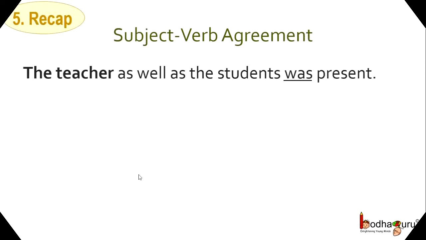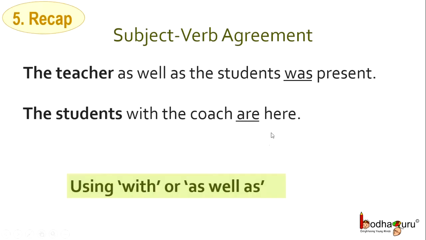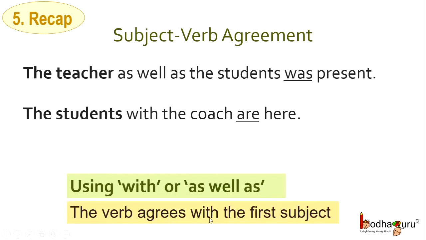Rule number 5. The teacher as well as the students was present. The students with the coach are here. What do we see? When we are using with or as well as with the subject, then the verb agrees with the first subject. So here we see the teacher was present, teacher being the first subject and the verb is agreeing with the first subject. The students are here. As the first subject is plural, we are using plural verb.